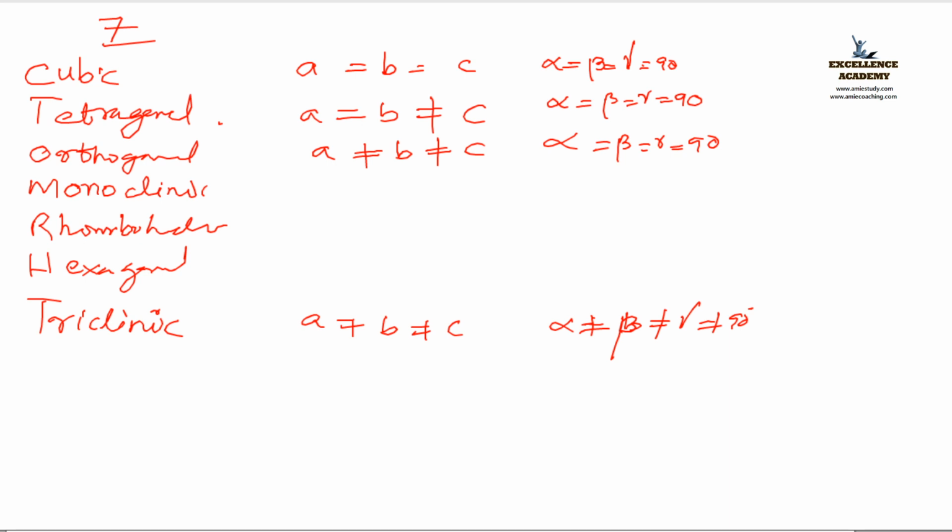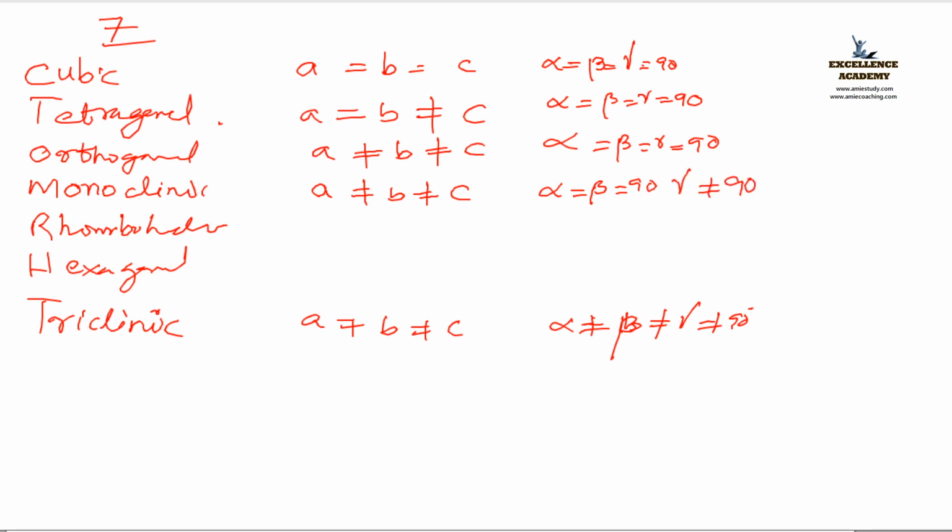What you have to do next? What about the interatomic space? A, B, C. What I have to copy? Same as ortho, I have to copy. Agreed? A not equal to B, not equal to C, I copied. What about the angle? From here onwards, the angle will change. Alpha equals beta equals 90 degree. Gamma not equal to 90 degree.